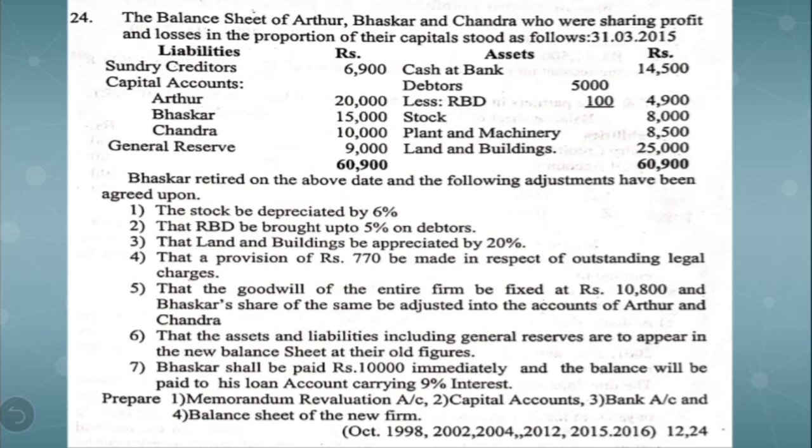Stock to be depreciated by 6%, RBD to be brought up to 5% on debtors, the land and building to be appreciated by 20%, and a provision of 770 be made in respect of outstanding legal charges. The goodwill of the entire firm to be fixed at 10,800 and Bhaskar's share of the same adjusted in the accounts of Arthur and Chandra, and the assets and liabilities, including general reserve, are to appear in their balance sheet at their old figures.